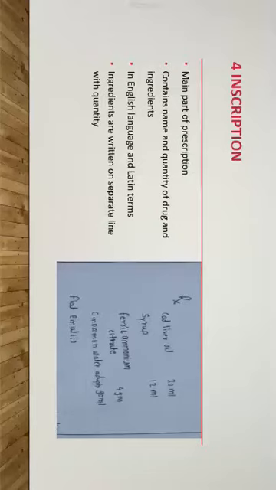Now you can see it is written in English, and some terms may contain Latin, like tab, liq. These are the Latin terms which can be observed in the prescription. You can also see that each and every ingredient is written on a separate line with its quantity. This is the inscription.